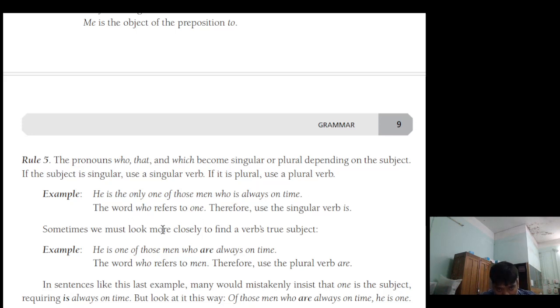Sometimes we must look more closely to find a verb's true subject. He is one of those men who are always on time. The word who refers to men. Therefore, use the plural verb are.